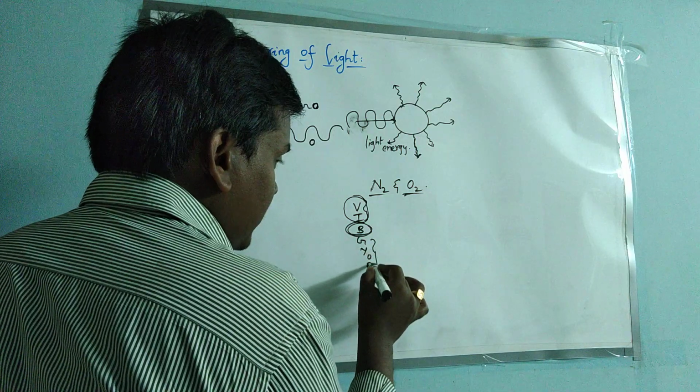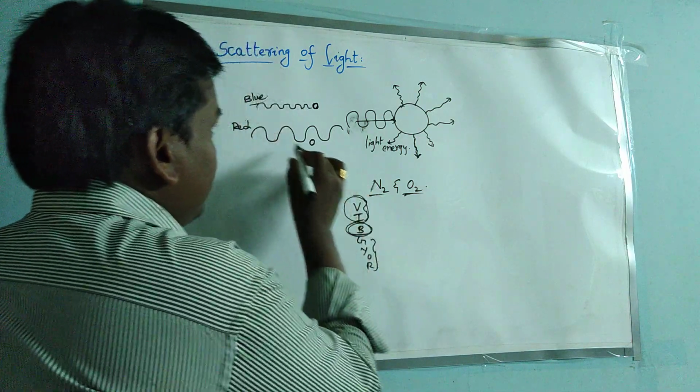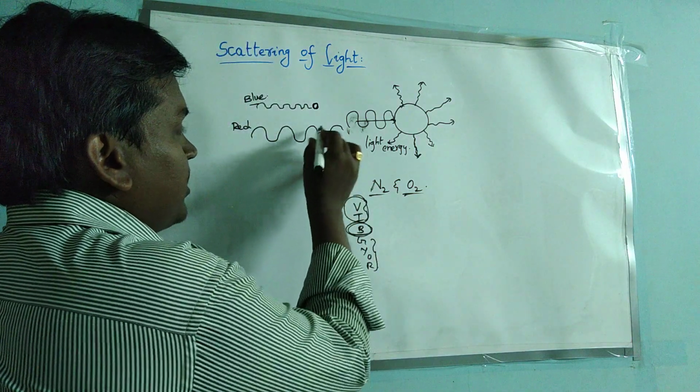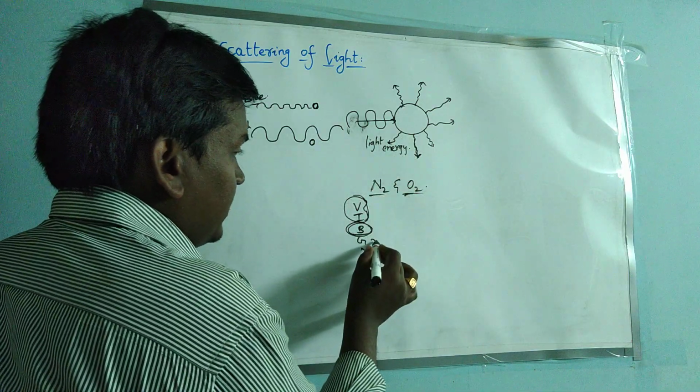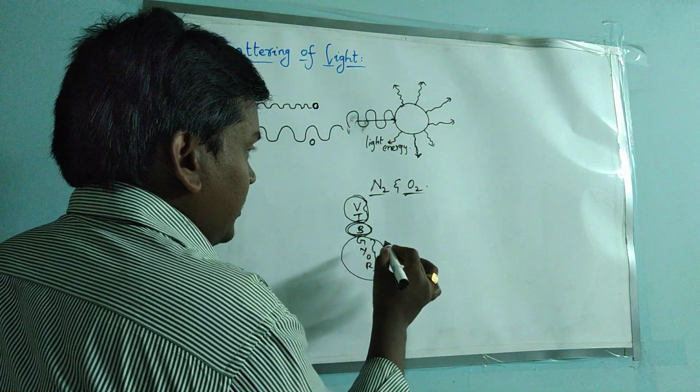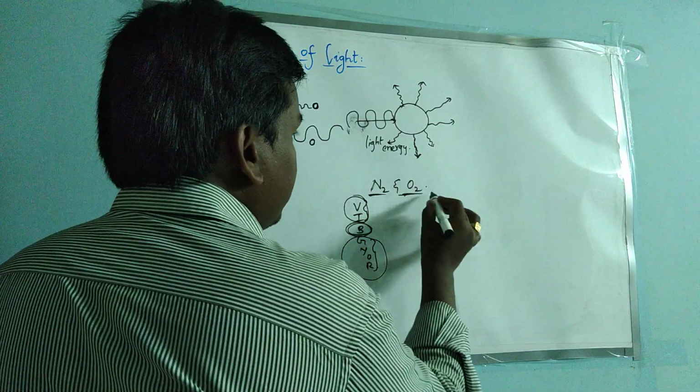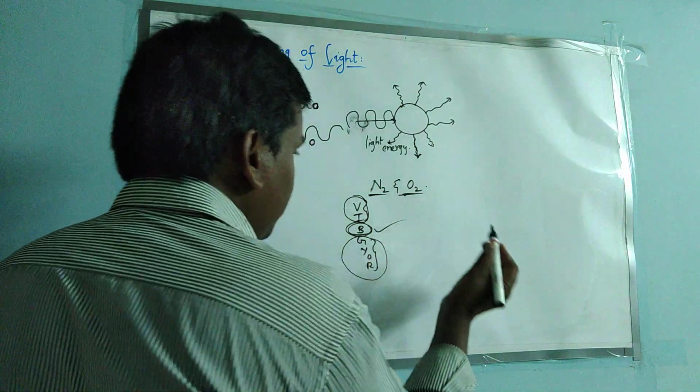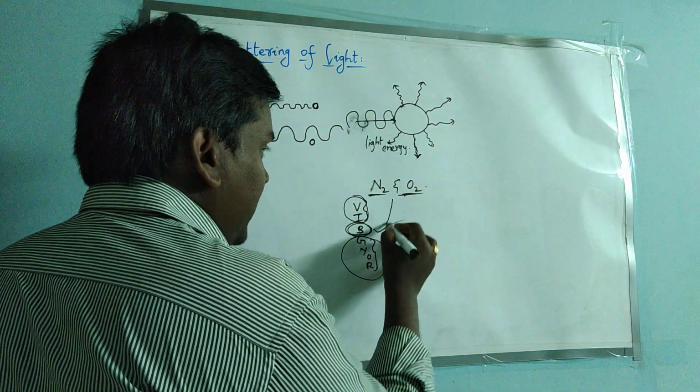Green, yellow, orange and red, as their wavelength is so big, will jump away from this atom, so these also won't scatter. Only the N2 and O2 molecule size and the wavelength of blue color are comparable.